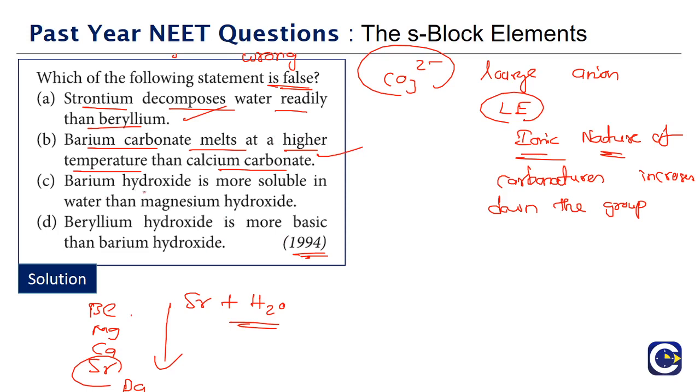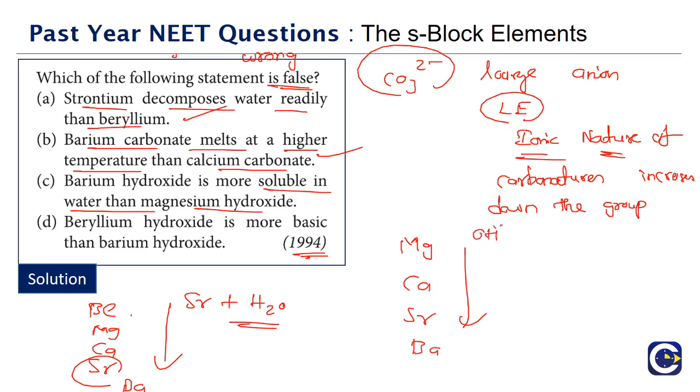Next, option C is saying what? The barium hydroxide is more soluble in water than magnesium hydroxide. So if you look at the elements' order, again same thing. Magnesium, then comes calcium, then strontium, then barium. As we go down the group, here the case is about the hydroxides.